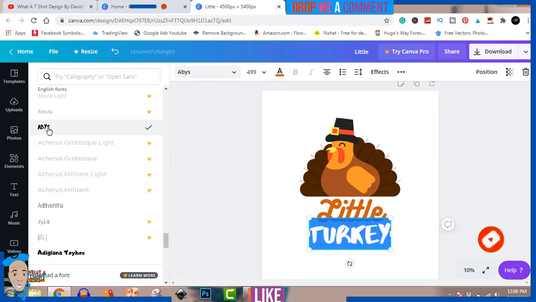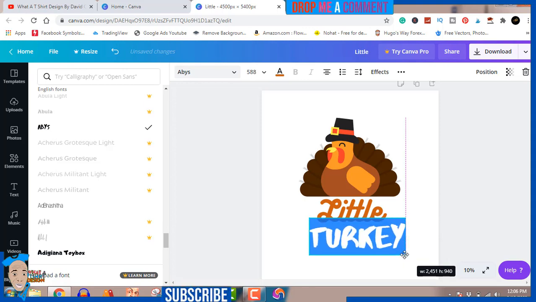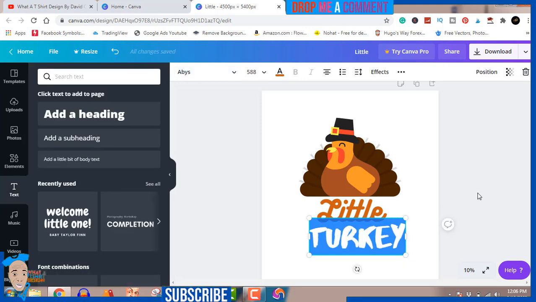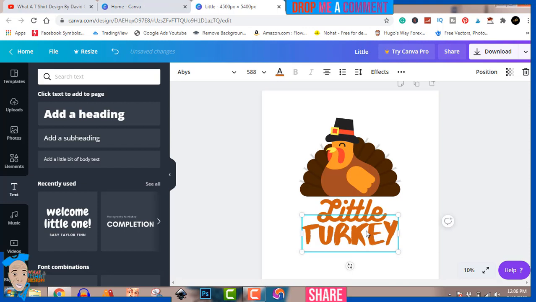Let's see what this looks like. Okay, so we can use this. So just increase it a bit, move your cursor to that edge, and press your left mouse click button and just drag that out a bit. So now we have that saying little Turkey. So now that we have that saying little Turkey, we can just go over.